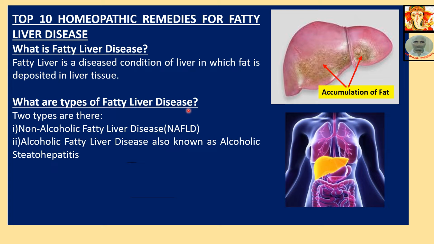What are the types of fatty liver disease? Two types are there: non-alcoholic fatty liver disease, NAFLD, and alcoholic fatty liver disease, which is also known as alcoholic steatohepatitis. Fatty liver is generally represented in the picture as yellow because fat is yellow in color. So the normal brown color is replaced by a yellowish color. This is fatty liver.